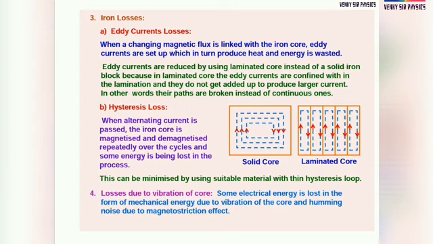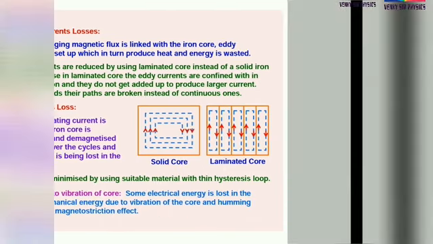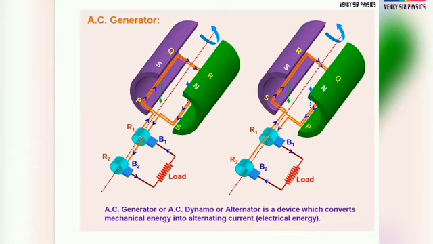Here in the diagram are the solid core and the laminated core. Next, loss due to vibration of the core. Some electrical energy is lost in the form of mechanical energy due to vibration of the core and humming noise due to the magnetostriction effect.